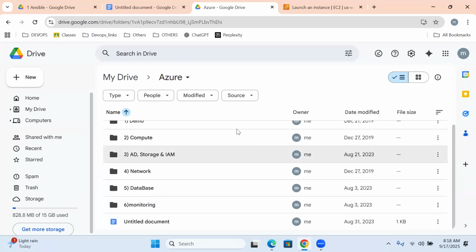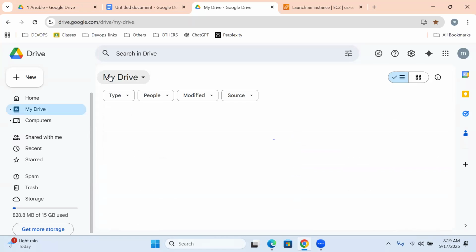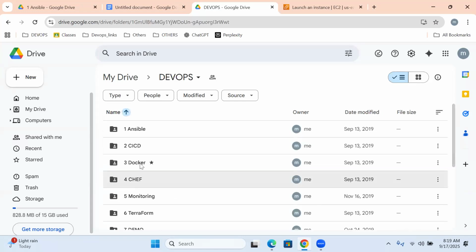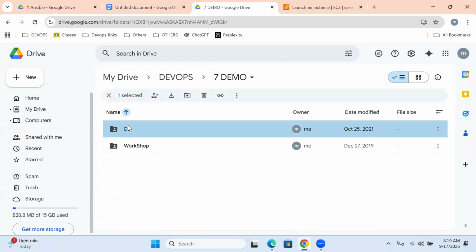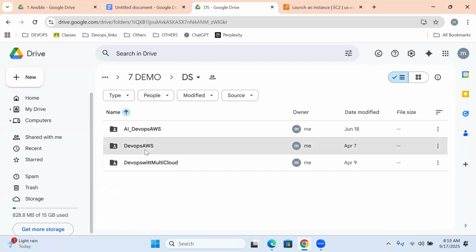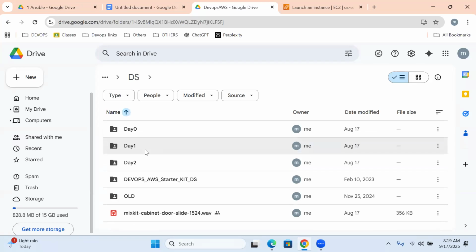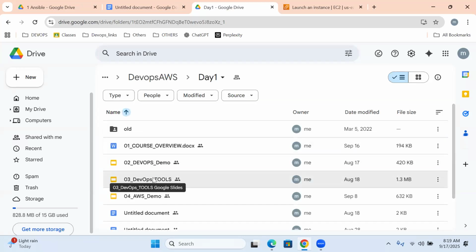Let me show you, let us understand one more time what exactly configuration management is. Let us open our demos. In the beginning of the demos also we have discussed it.